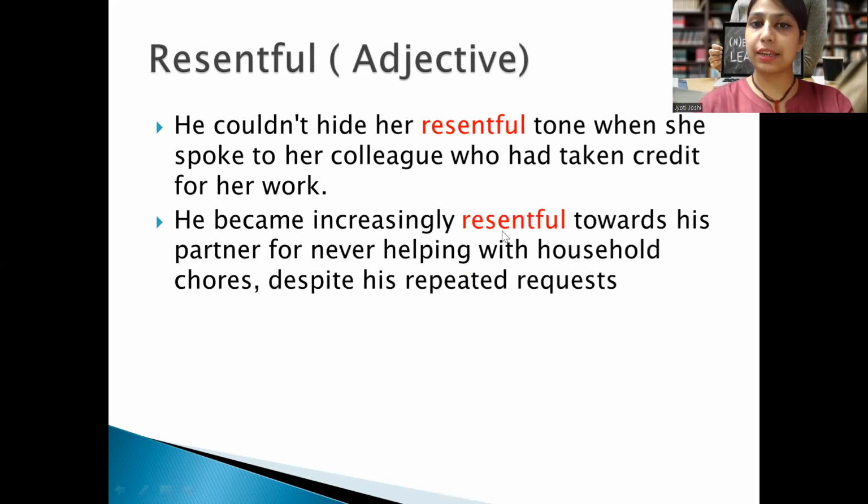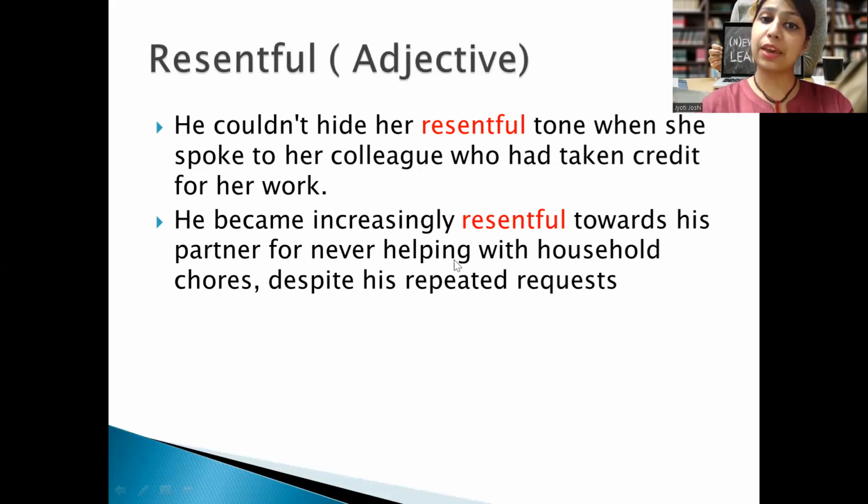He became increasingly resentful towards his partner for never helping him. So yeah, it happens. If you insisted somebody help you out, maybe in household work or some other work, and the person is not helping you, then it becomes a trouble for you and for the person also, because now you're not going to help that person too. Also, you will have a kind of aggressiveness in your behavior.